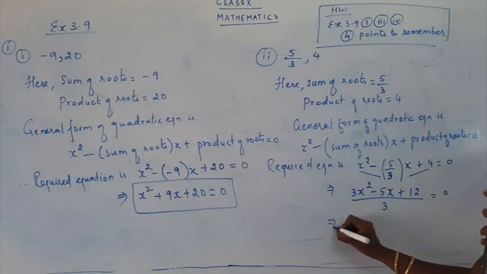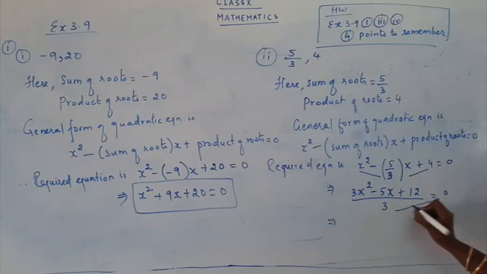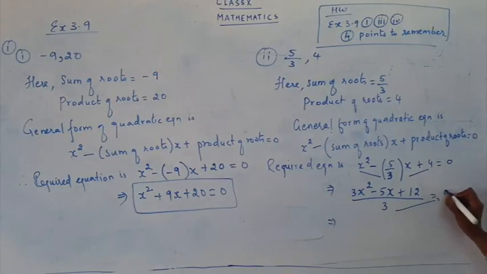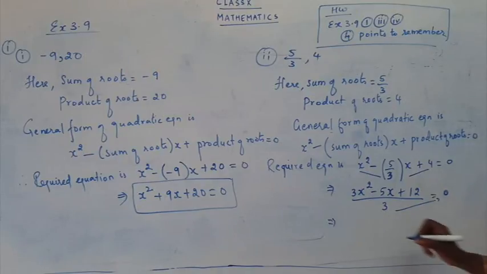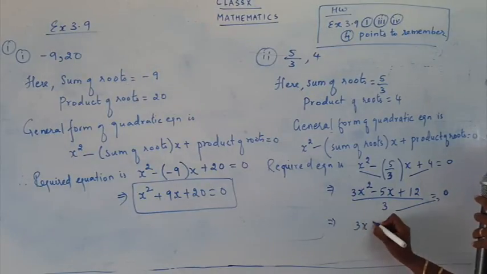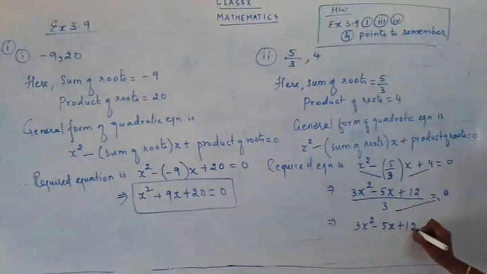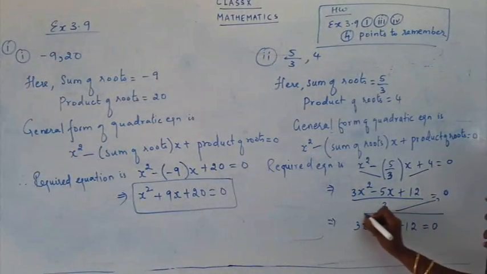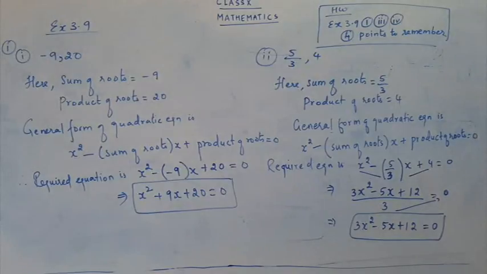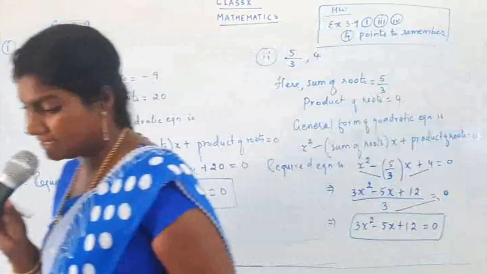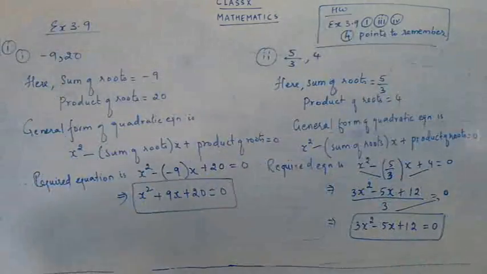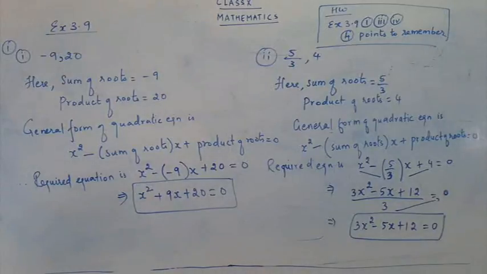This implies when 3 goes to the other side and you multiply 3 with 0, what do you get? 0. So 3x square minus 5x plus 12 is equal to 0. So this is the required expression.